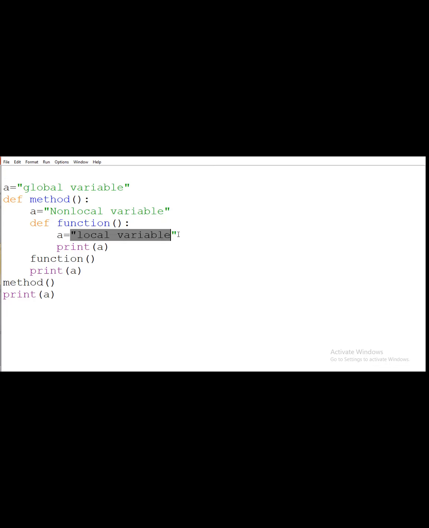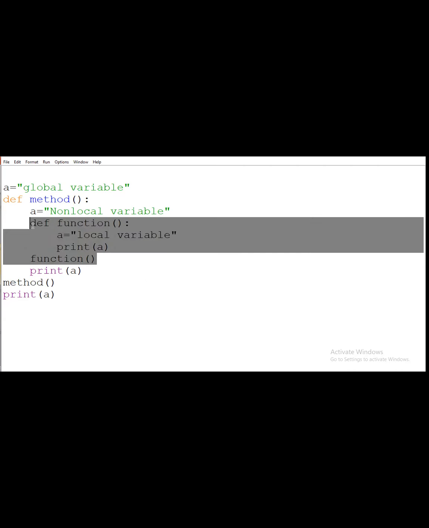Like here I am writing local variable, here I am writing non-local, and here I am writing global. Means I am taking the same variable name, but the value of that variable will be different. So first here I am printing the a value. And after that I am calling the function method. Suppose we consider this part of the program only, we call it the local scope.